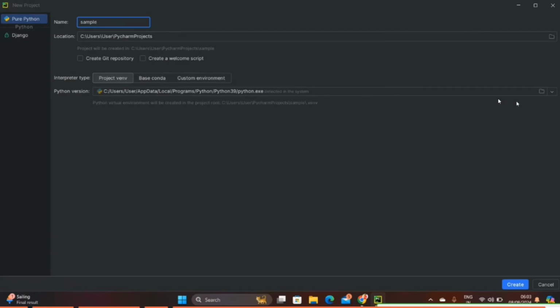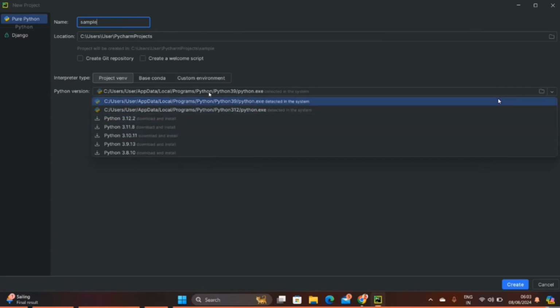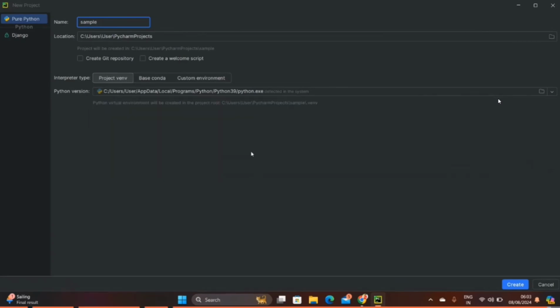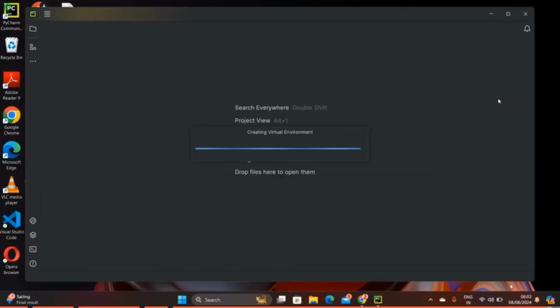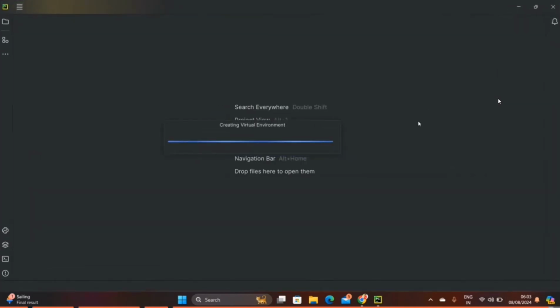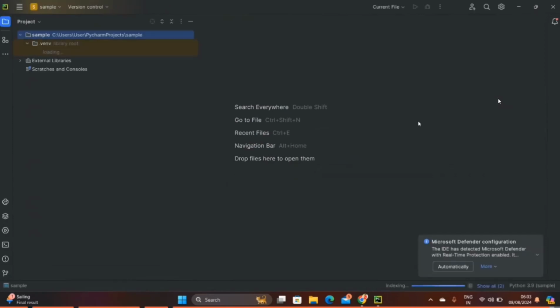Simply click on Create, and it's going to create a Python project. Now this is how the environment will look.